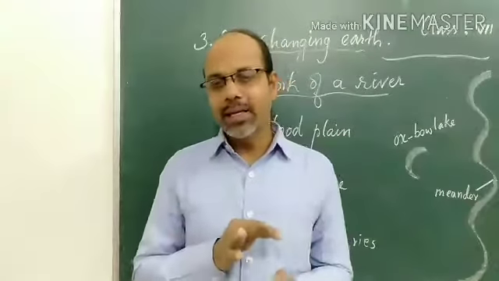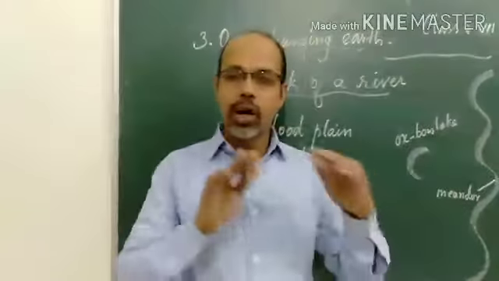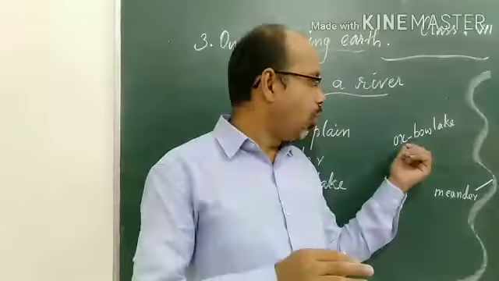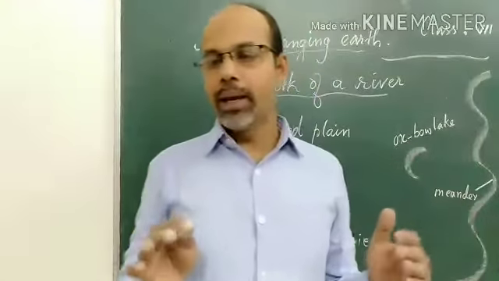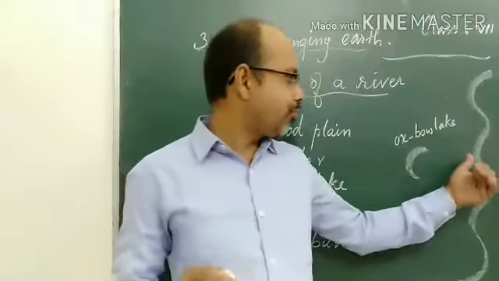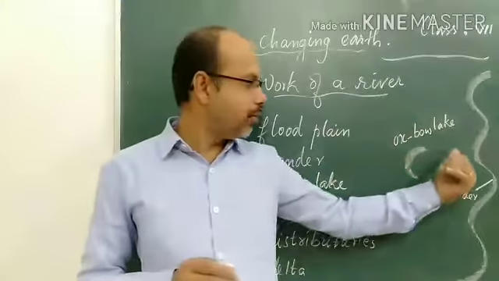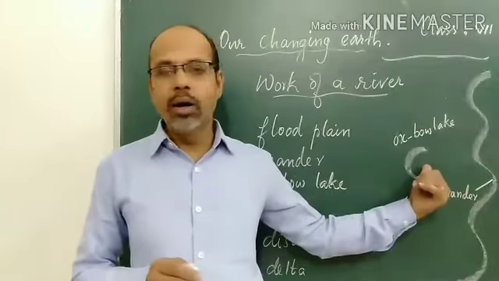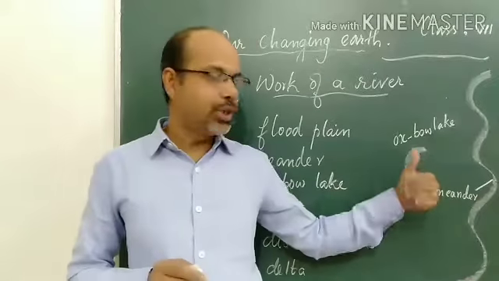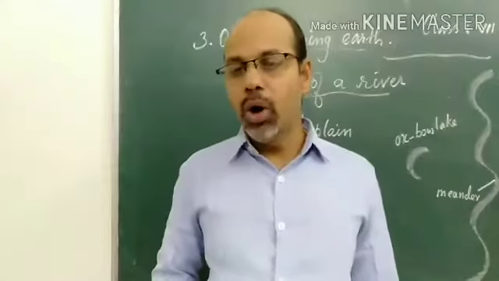So a lake is formed. Such a lake is known as an Oxbow Lake. What is an Oxbow Lake? The lake cut off from the river at a meander. When the river is cut off from the meander, it creates an Oxbow Lake.